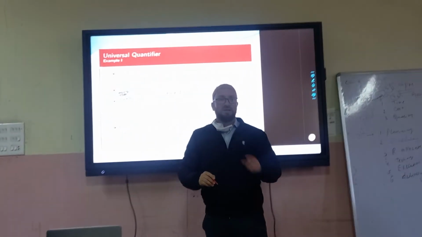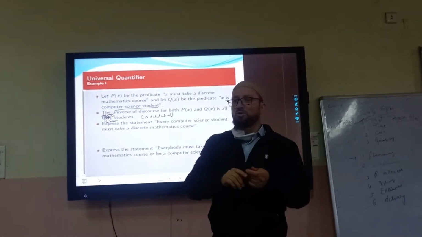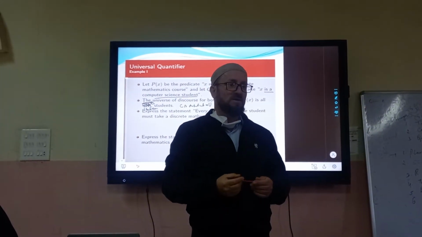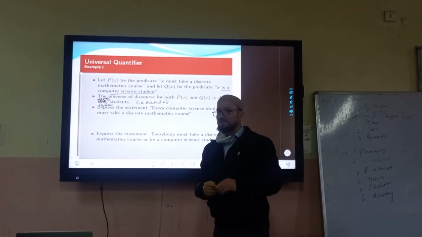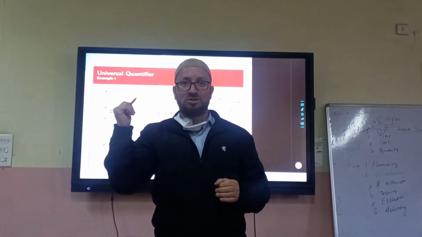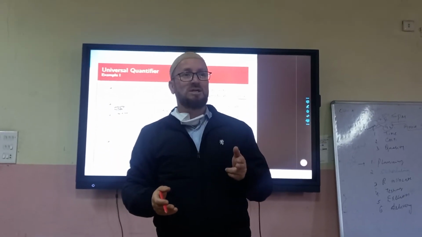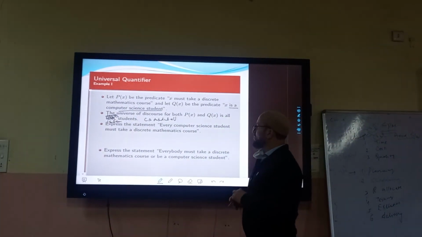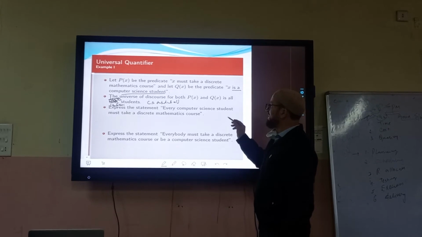Computer application department. Now the first statement is saying X must take a discrete mathematics course. Who is X? It could be any student from the BC or MC, and he or she has to take this mathematics course. The X can be anybody. The second statement I am saying is X is a computer science student. अब ये दूसरा जो है, इसमें हम यूनिवर्सल डिस्कोर्स ले सकते हैं पूरा ICSC, क्योंकि इस प्रेडिकेट से जो बाकी स्टूडेंट हैं वो फिल्टर हो जाएंगे.